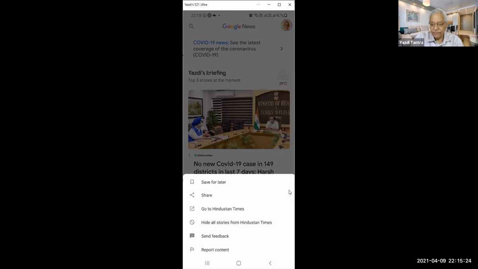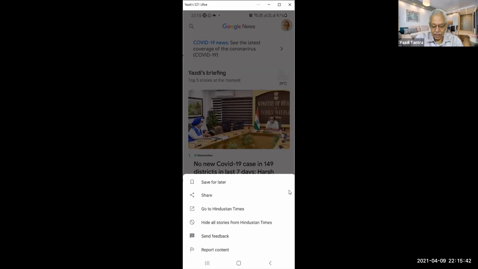One is save for later, so I don't have time to read this. I can save it for later, or I can share it with anyone. I can share it by email, WhatsApp, Twitter, whichever way. Number three is, because I'm seeing this news item from Hindustan Times, it says go to Hindustan Times.